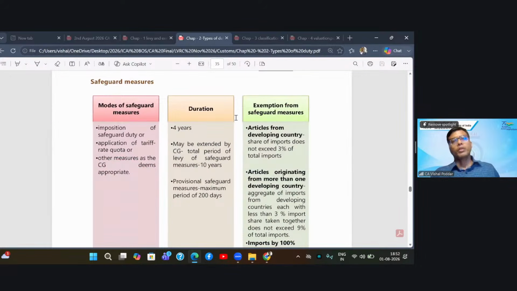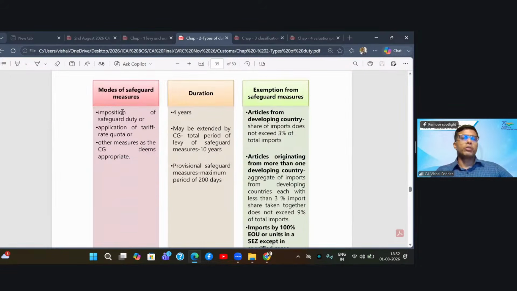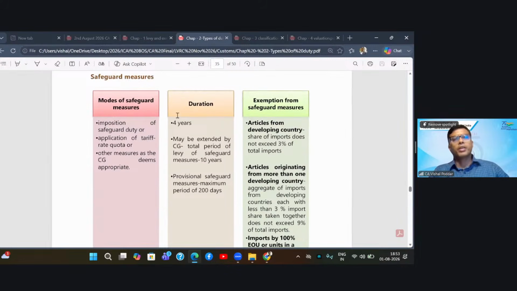Now, what are the modes? Imposition of safeguard duty or application of tariff rate quota or other measures as the government deems appropriate. So, either it will bring in a duty or it may set up a quota up to which a person can import. That is the first option. The second point is this duty can be initially imposed for 4 years, and after 4 years, if it is proven that the damage is still being caused and the industry needs some more time to revive, they may extend this by a further 6 years. That is, in total, the safeguard duty can be levied for 10 years.